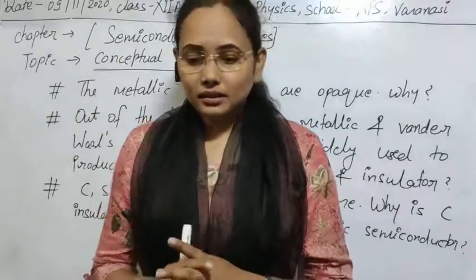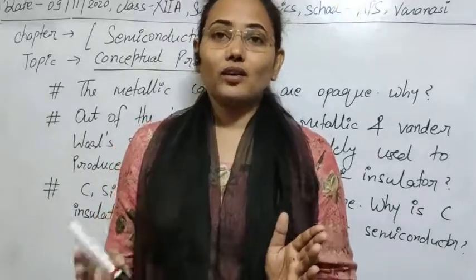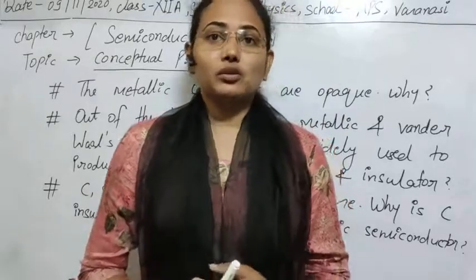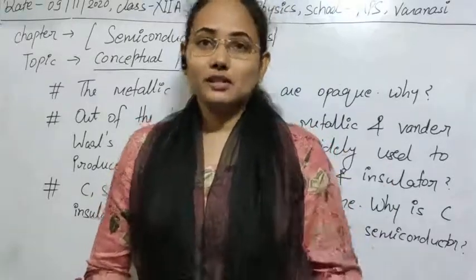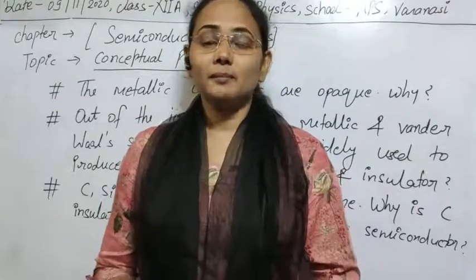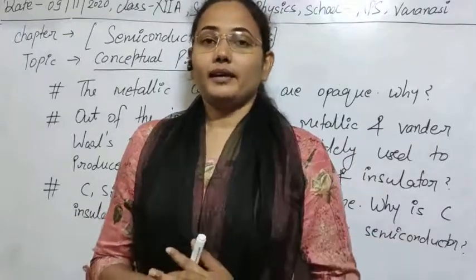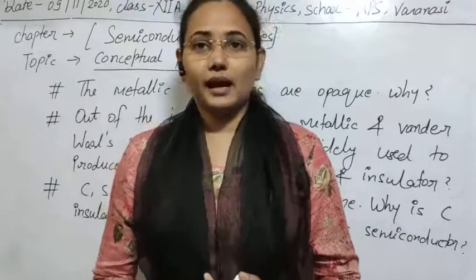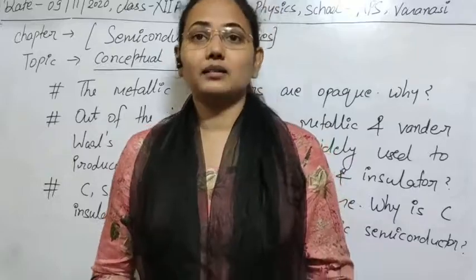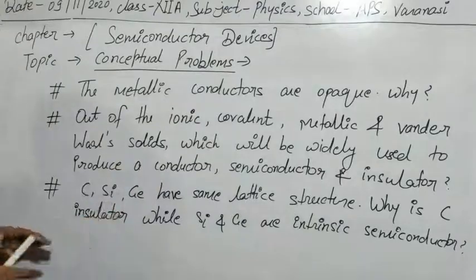It simply means that they can act as a conductor, they can also act as an insulator, depending on the bonds which they are preferring. So according to that, these types of solids will be used as the semiconductor. As you already know the properties of semiconductor, semiconductor properties lie between conductor and insulator. And the rest of the two bond solids, ionic solid and van der Waals solid, are used to make the insulators. So I think now there is no confusion regarding this.